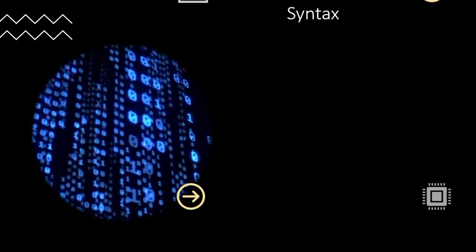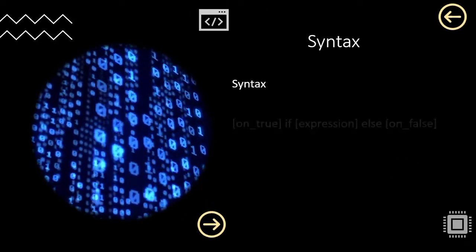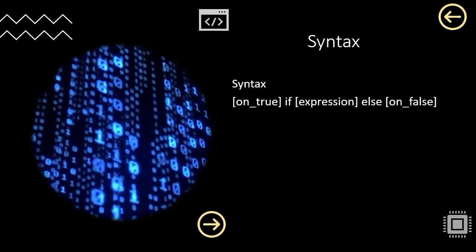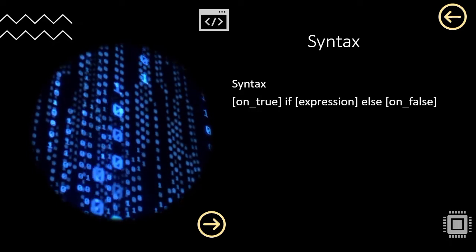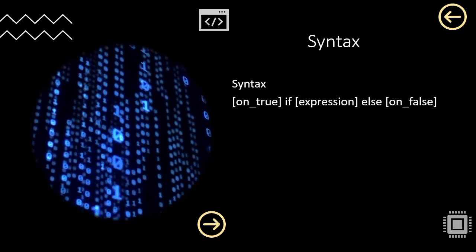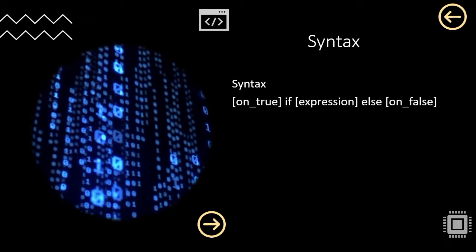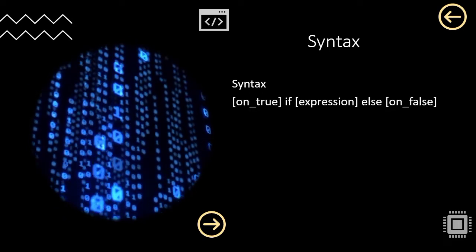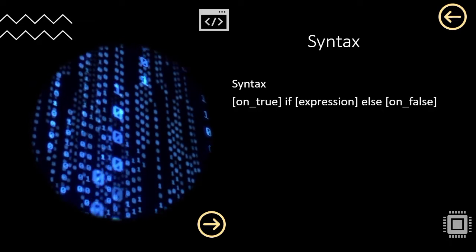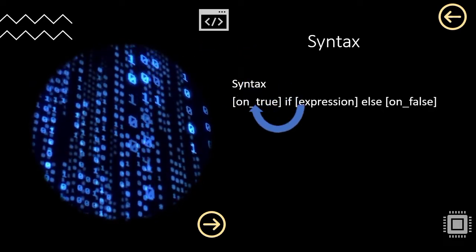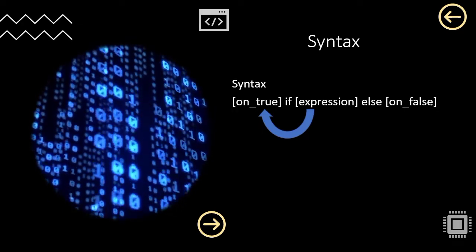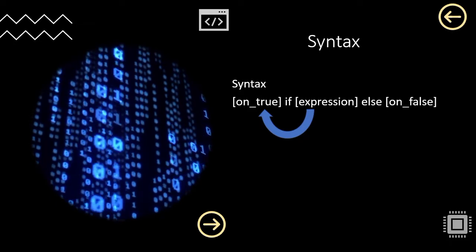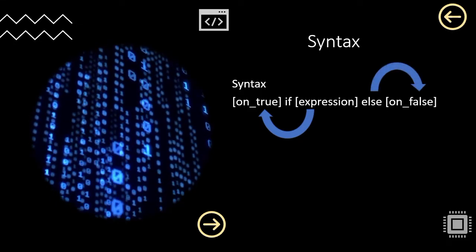Now let us understand the syntax of ternary operators in Python. The syntax is very easy, but it may appear a little bit tricky. First of all, we have to write the statement that has to be executed when our condition is correct. After that, we have to write the if keyword and provide our expression or condition. Then we have to write the else keyword and provide the statement that has to be executed when our condition is false. When our condition or expression evaluates to true, then our onTrue block will be executed. But if it is false, then our else block will be executed, which means that onFalse will be executed.